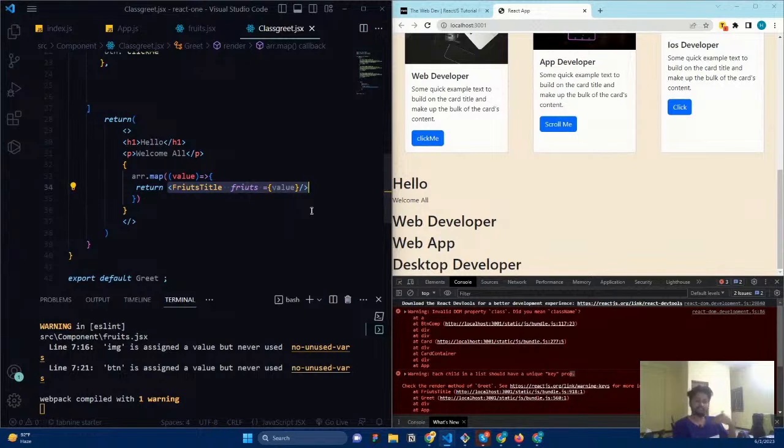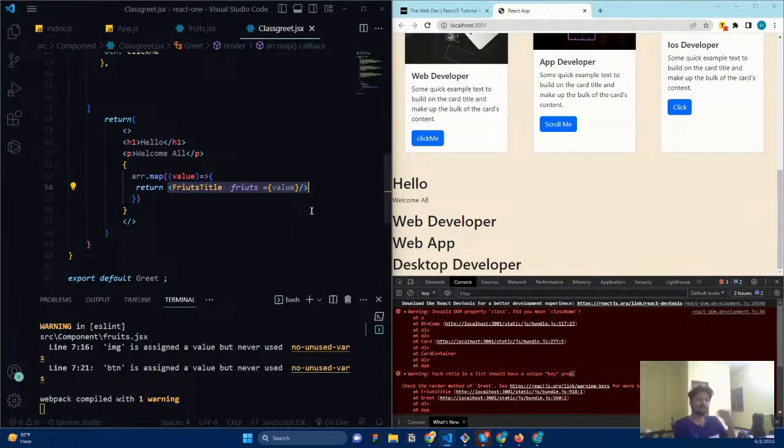So if it needs to do its work, then we need to give a unique identification for each and every component. Okay, you need to give a unique identification. That's why each and every component name is different. So that's why we are giving it. But here you can see the fruit title is the same, the fruit title is the same. So what will happen? The same component is going to run with that fruit title. So if I want to change a particular fruit title, image or anything like that, React is not able to identify this particular fruit title.